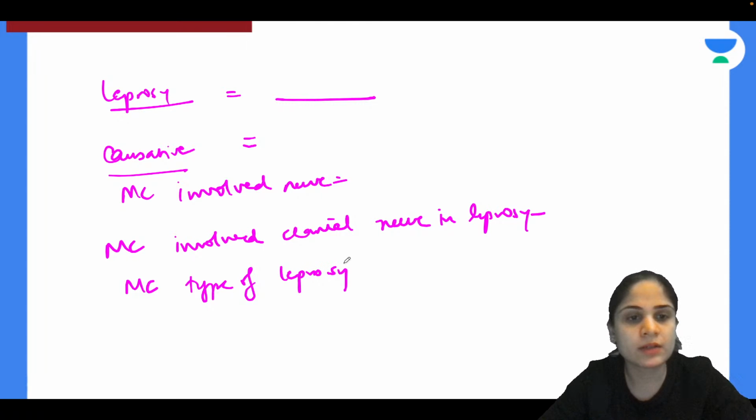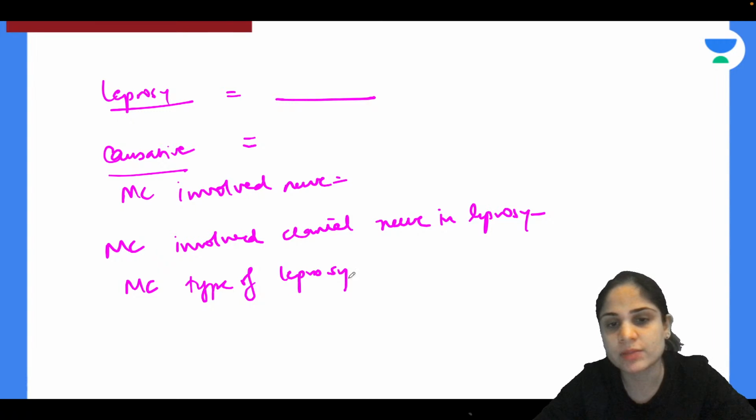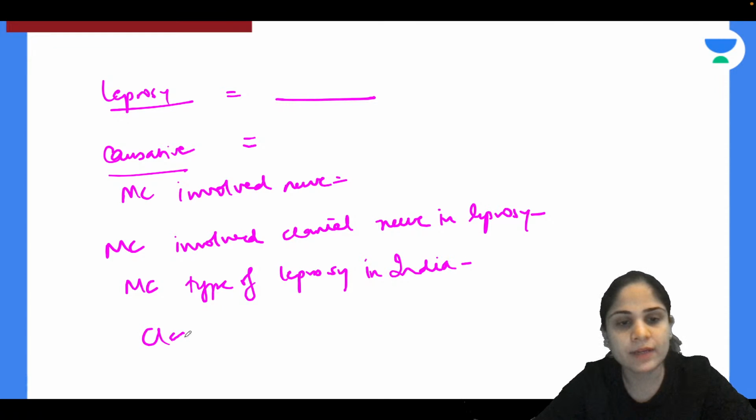We have the borderline tuberculoid, tuberculoid types, BB, BT, TT, all those types. So tell me the most common type of leprosy in India and the name of the classification of leprosy.